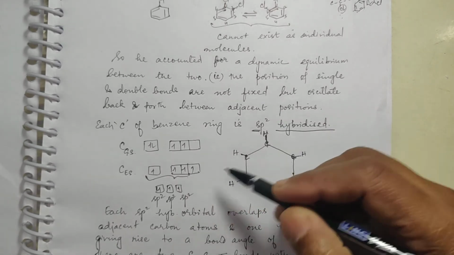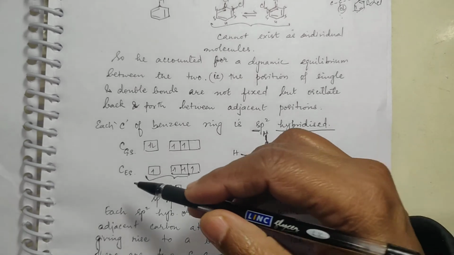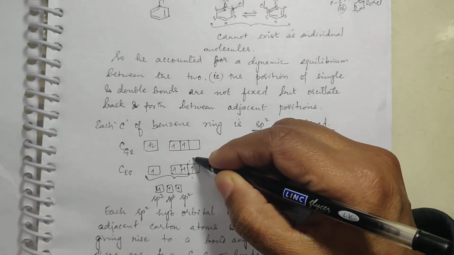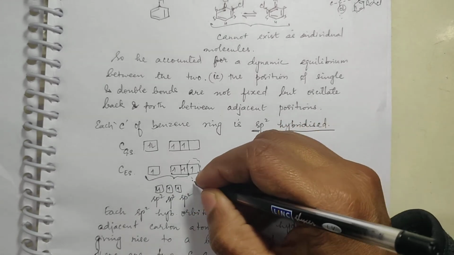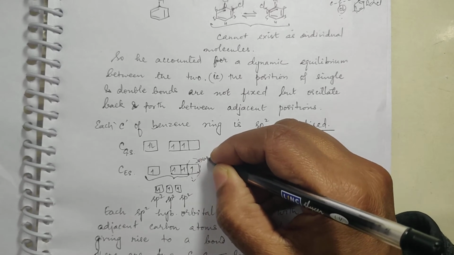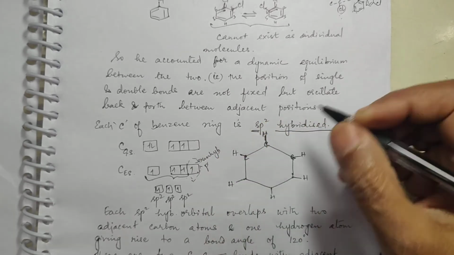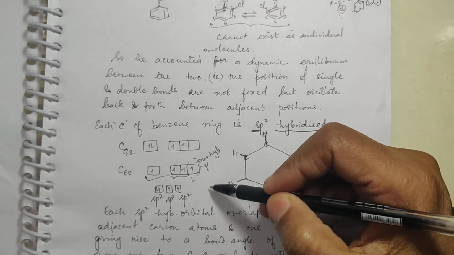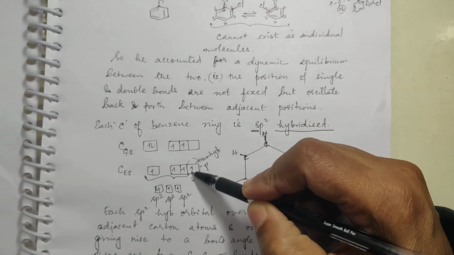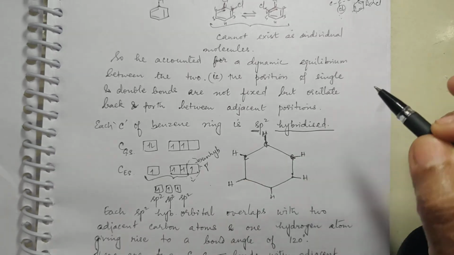So each carbon is sp2 hybridized and each carbon is possessing one unhybridized p orbital in which one single electron is there.